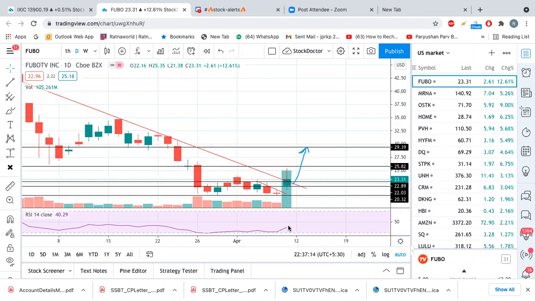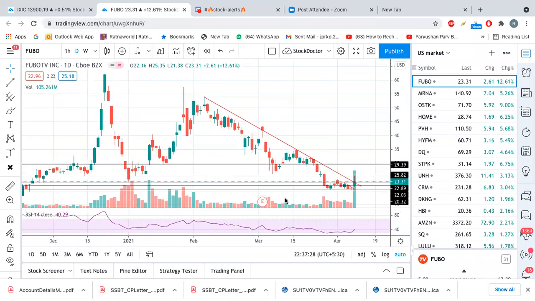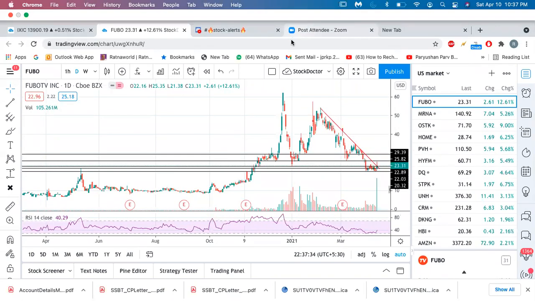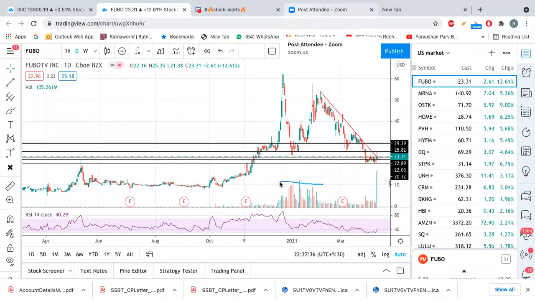And the most important point is RSI is too low, and the second important point is volume is very high, guys. This is the most important point to understand. Volume is very high as compared to all the other volumes, right? And that's why I see a high probability that the stock can go up more.